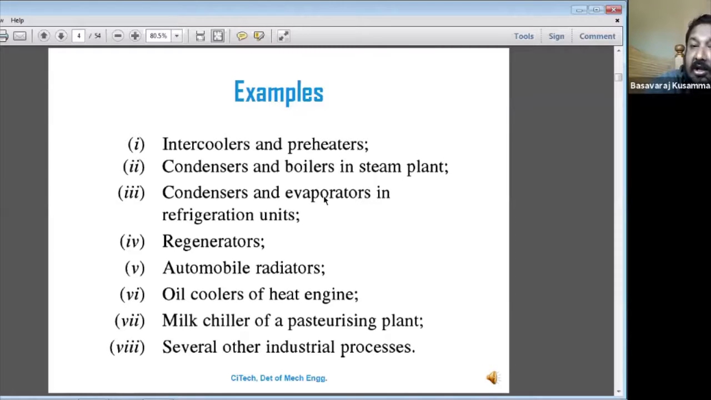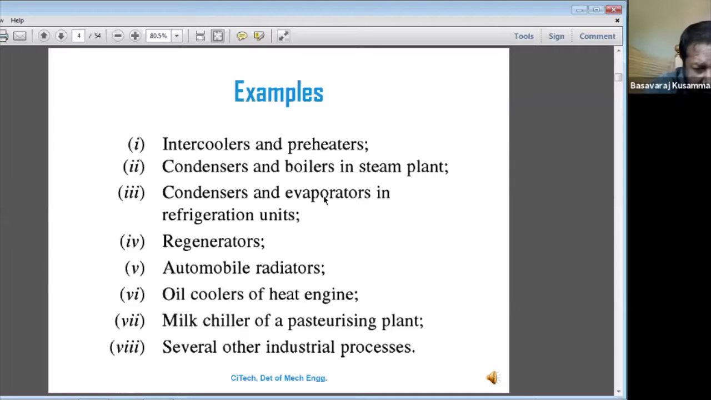In the dairy, they also use the milk chiller, which is also called a heat exchanger, to keep the milk at the required temperature. So it is used as a heat exchanger. The milk chiller is used as a heat exchanger in the milk plant.